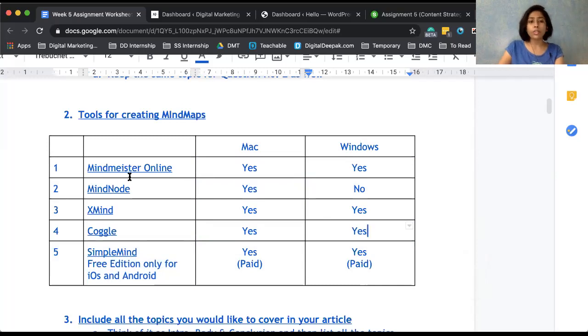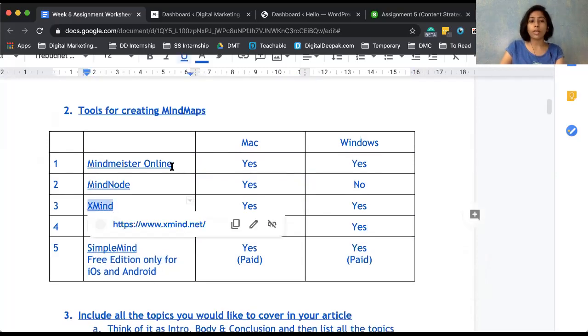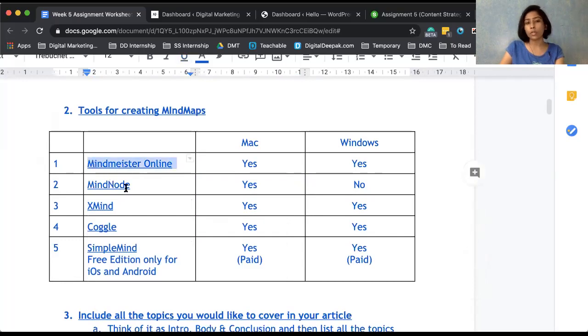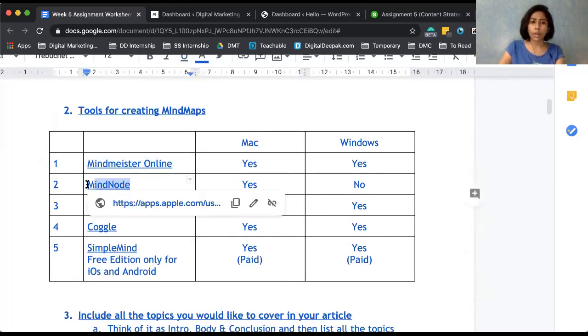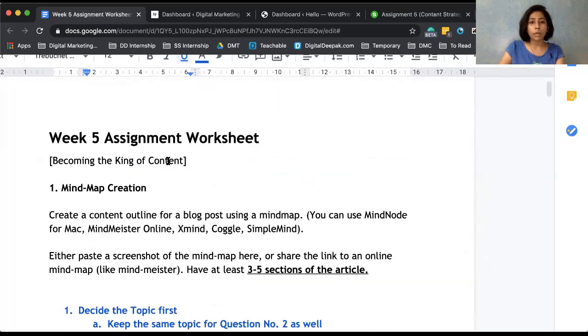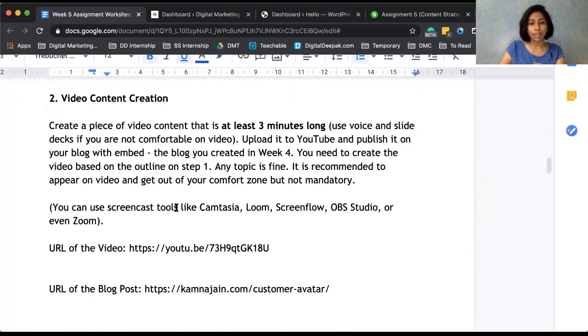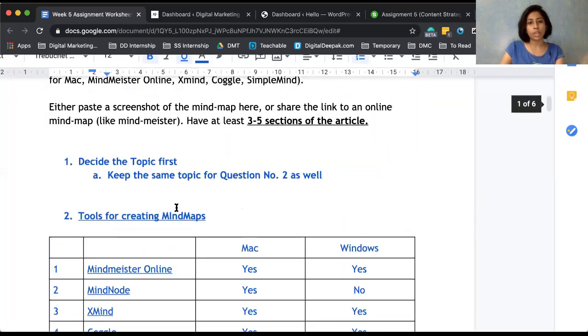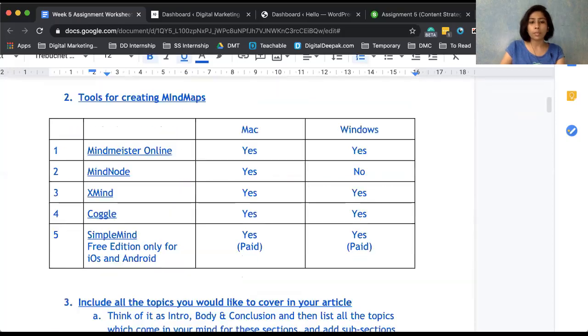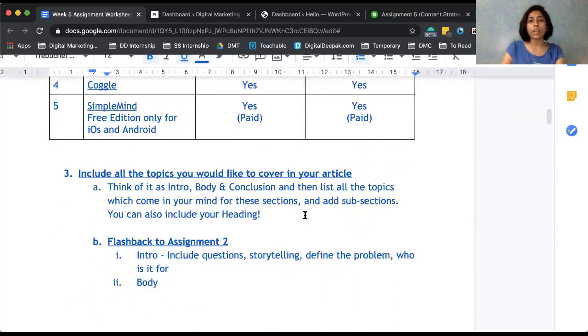Otherwise, for Windows, Xmind is good. I have heard even MindMeister is good. If you're using a MacBook, I would say go ahead with MindNote. If you use MindMeister, instead of the screenshot, you can also share the link of your mind map. It gives you a sharing option. It's very simple. Just go ahead, explore these tools, and you'll be able to create a mind map.